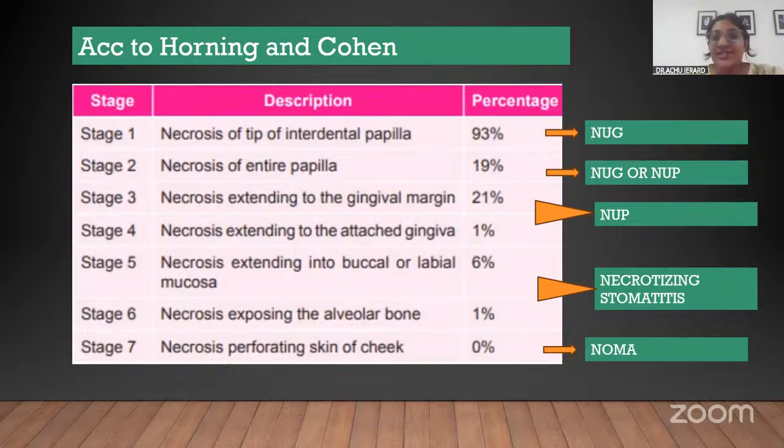So stage one is the tip of the interdental papilla. Stage two, the entire papilla is involved, with necrosis of the entire papilla. The third stage is when it involves the gingival margin. The fourth stage, when the attached gingiva is also involved. And fifth is when it extends to the mucosa. Sixth, when it exposes the alveolar bone, and seventh, when it perforates the skin of the cheek. So this particular slide, you have to be thorough with.